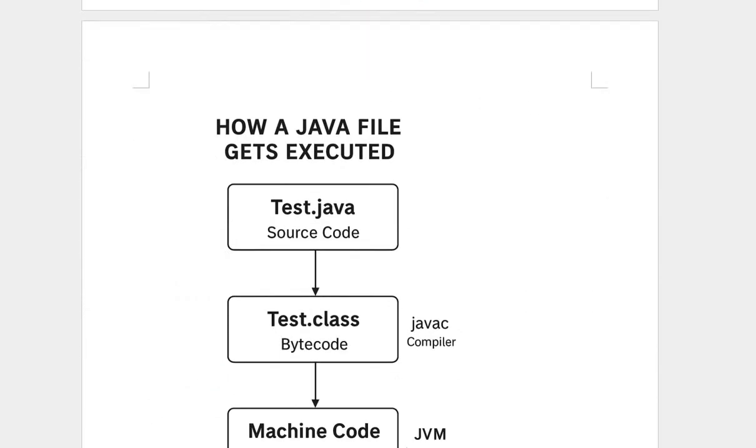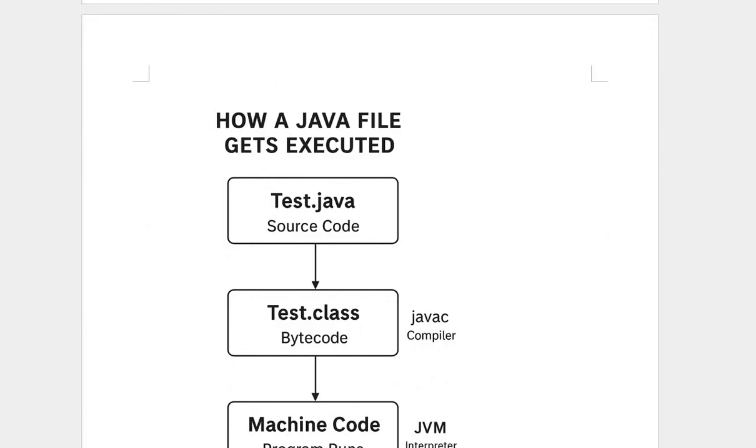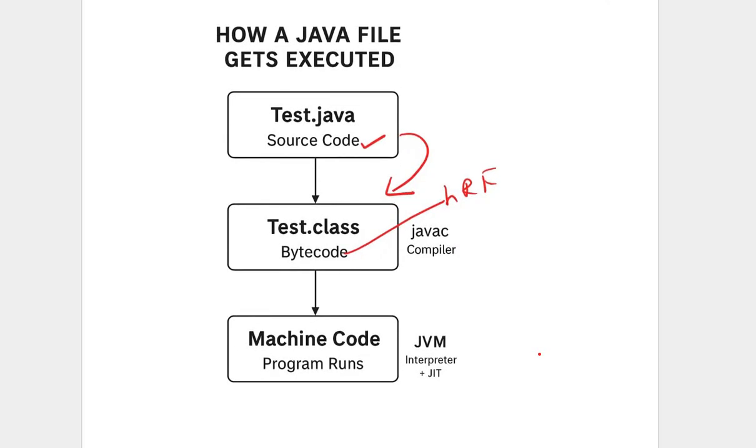I'll explain the flow. This is a simple flow. You save the program in a .java file, that is the source code. Then the Java compiler converts the source code into bytecode. Bytecode is nothing but a human readable format. Next, the Java interpreter plus the Just-In-Time compiler converts this bytecode into machine code, and then the program runs. This is the flow you have to keep in your mind.